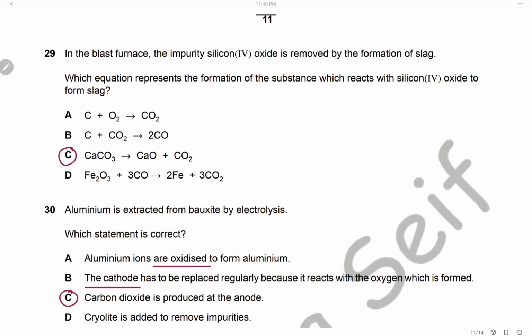Question 29. In the blast furnace, the impurity silicon oxide is removed by the formation of slag. Which equation represents the formation of a substance which reacts with silicon oxide to form slag? Silicon oxide is an acidic oxide. It is removed by reaction with a basic oxide, which is calcium oxide, and calcium oxide is produced by the thermal decomposition of calcium carbonate in the blast furnace, so the answer is C.